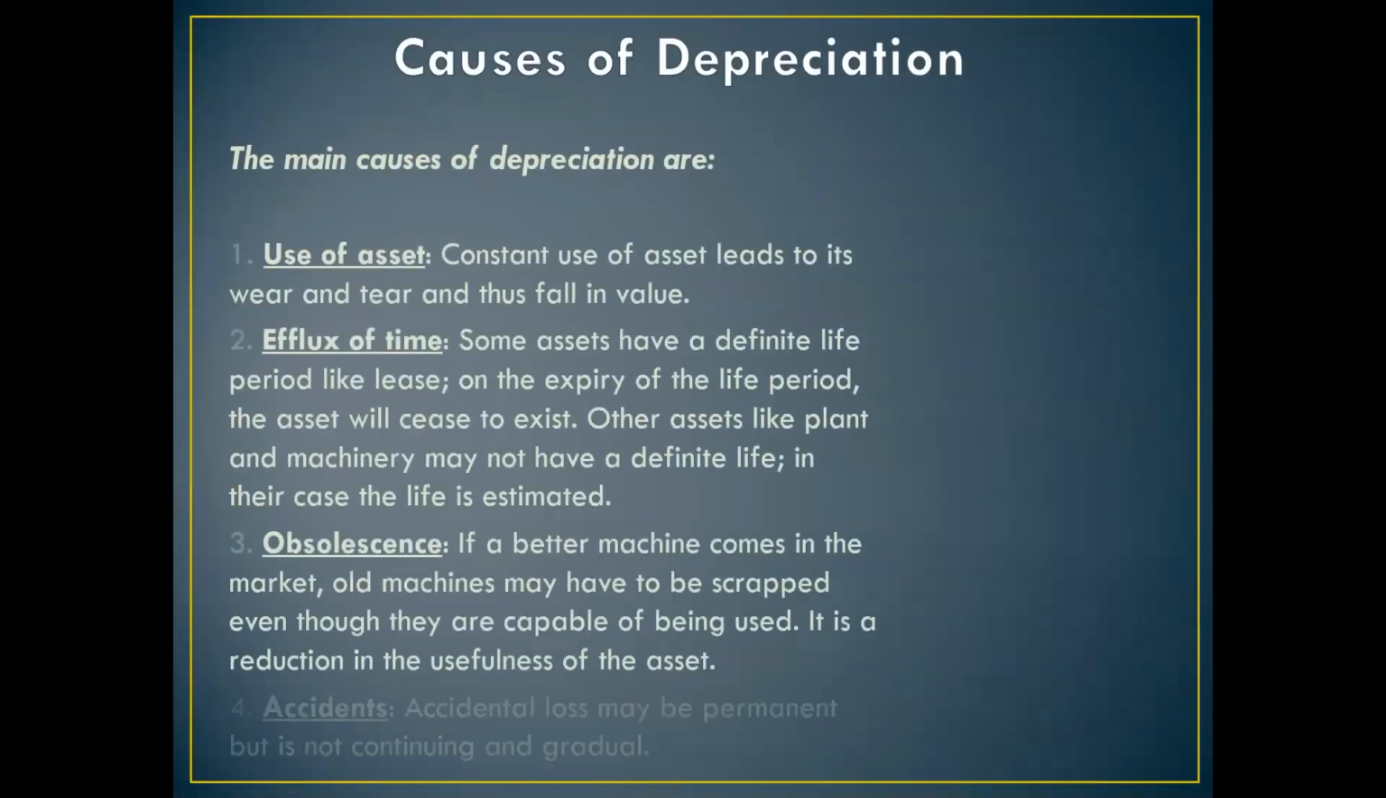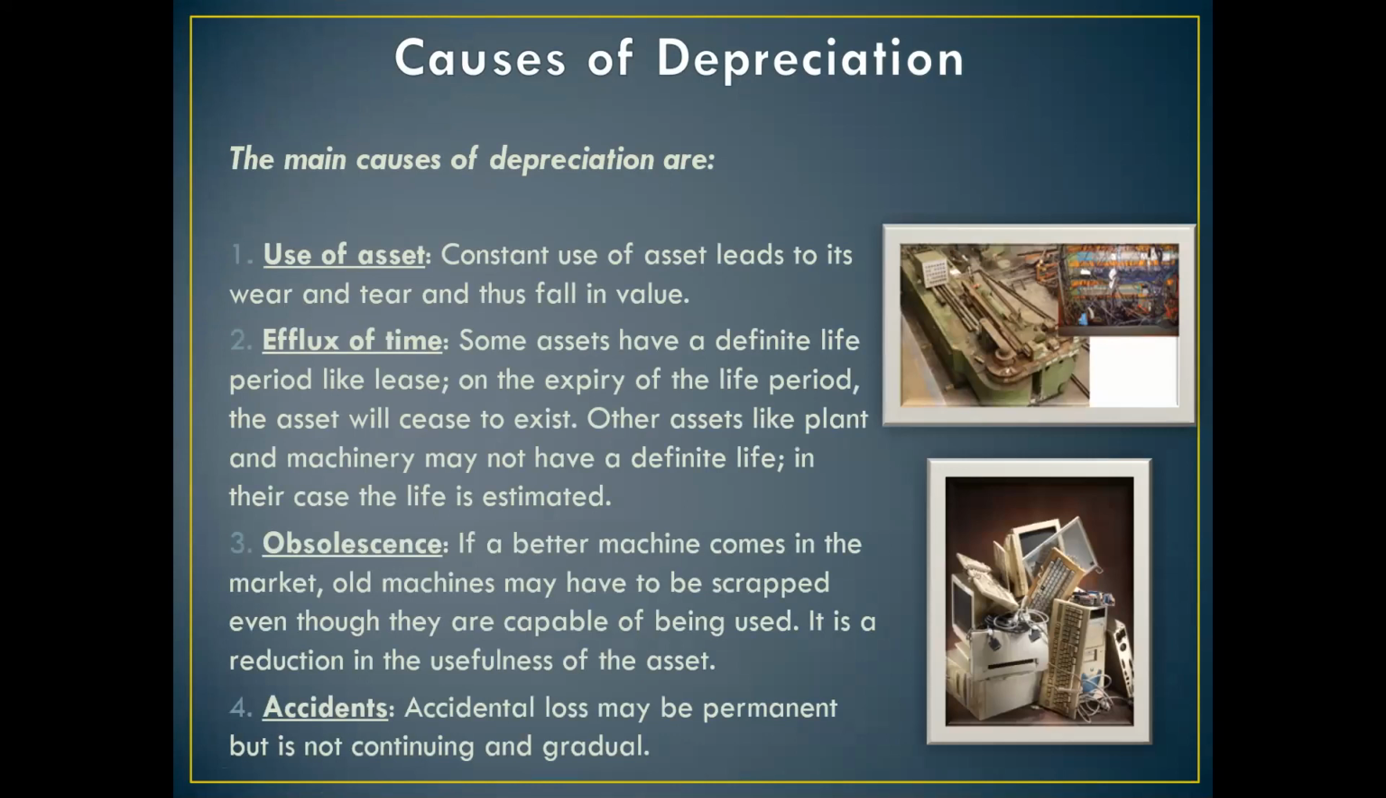Now let's move to the causes of depreciation. See, the main cause of depreciation is your use of asset. Right? There are other causes also, but the main cause of depreciation is the use of asset. Constant use of asset leads to its wear and tear and thus fall in the value. That is why the asset depreciates. Second is efflux of time. Efflux of time is passage of time. Some assets have a definite life period, like lease. On the expiry of the life period, the asset will cease to exist.